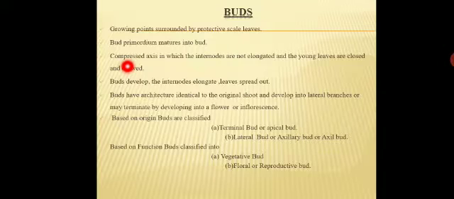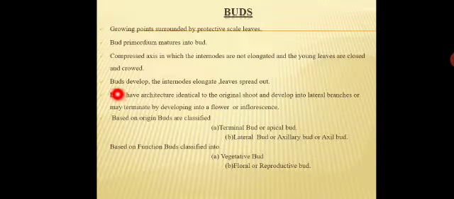That axis contains an internode, and the internodes are covered by young leaves. So the bud cannot elongate; it looks like a crowd, crowded in nature.